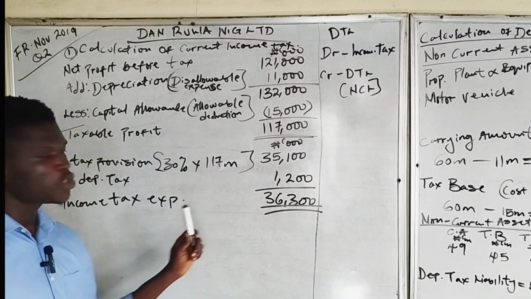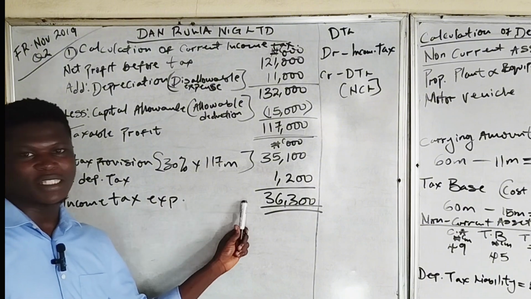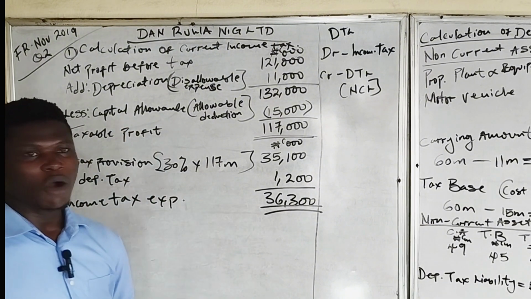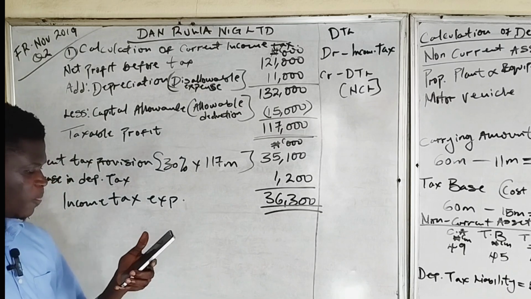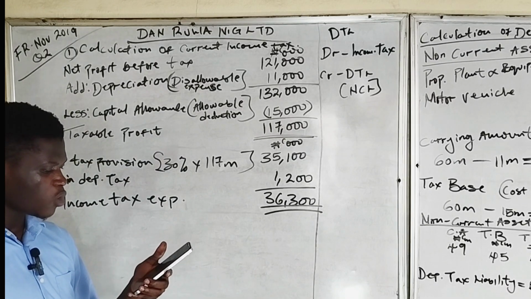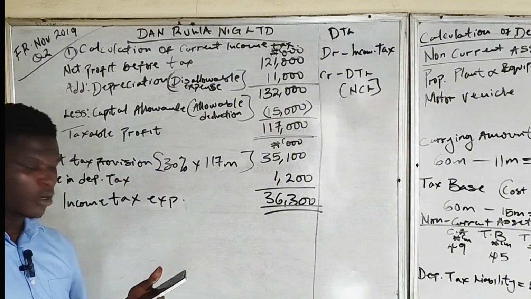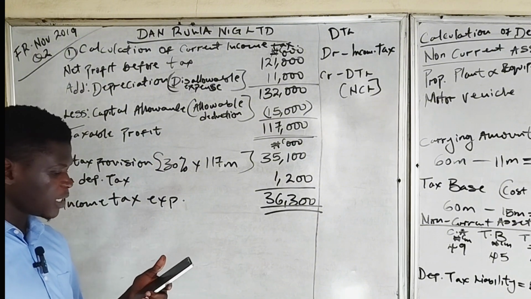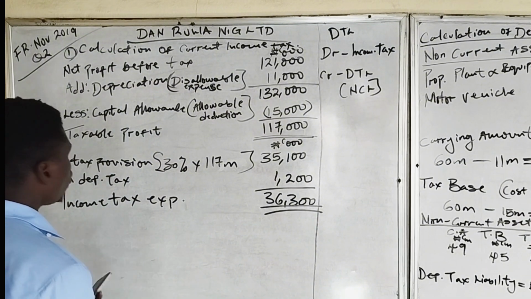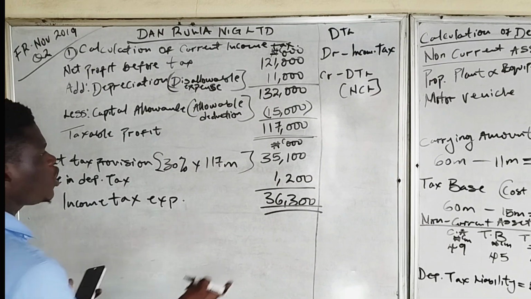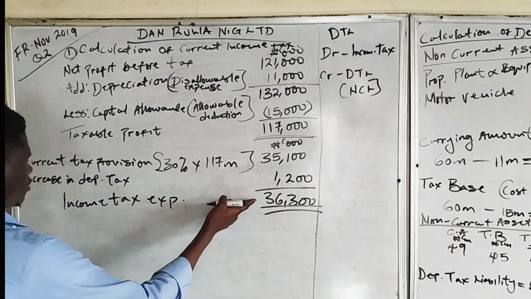So according to the question, this will be our income tax expense, which is the current tax expense. Then the second one says prepare the statement of profit or loss of Daruwa Nigeria Limited incorporating the tax expense now for the year ended December 31st, 2018. So we are now to prepare the statement of profit or loss to include this tax expense.